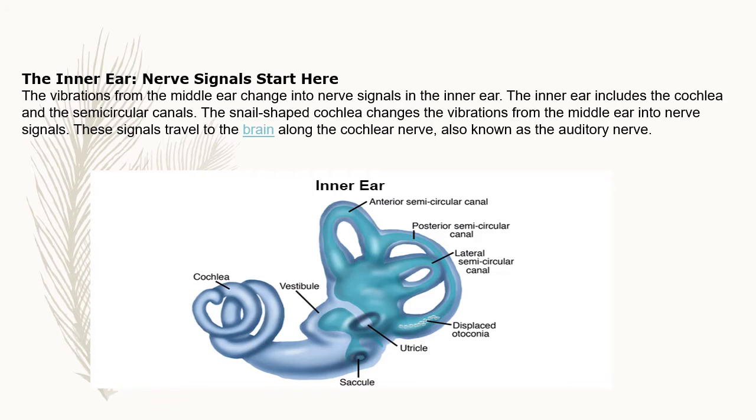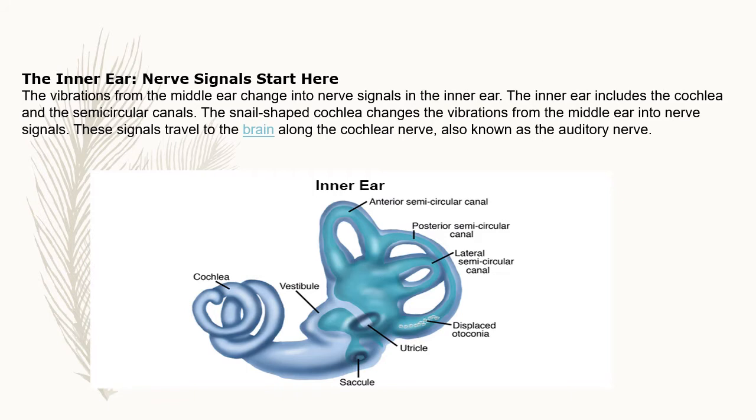The inner ear includes the cochlea and the semicircular canals. The snail-shaped cochlea changes the vibrations from the middle ear into nerve signals. These signals travel to the brain along the cochlear nerve, also known as the auditory nerve. And in the brain, the message gets interpreted, children.